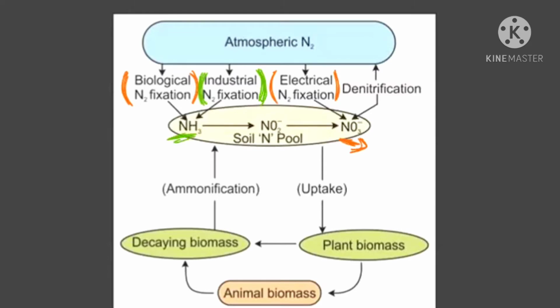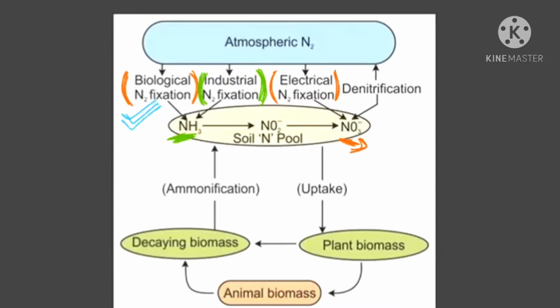In the NCERT theory, they are saying that all these are also sources for nitrogen oxides. In theory it is a nitrogen oxide source, and in the diagram they are telling it is ammonium ion, so they can make both. Now biological nitrogen fixation, this is the one we have to study in detail.